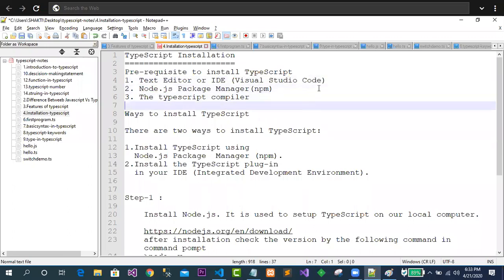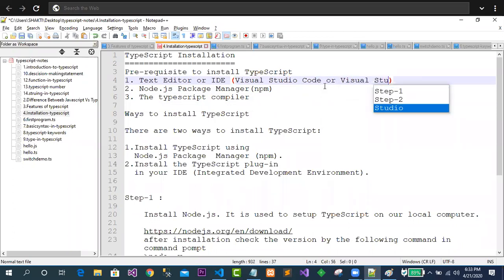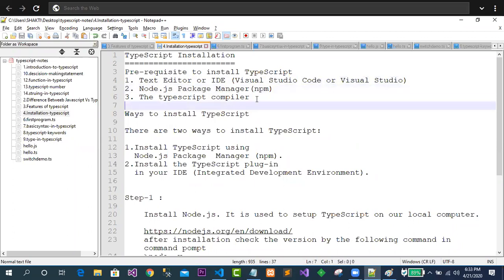Yes, you can use Visual Studio Code or Visual Studio, I will cover both. Don't worry about this one. Clear? So now I need the Node.js package manager and the TypeScript compiler. Now, the way to install all of these things.